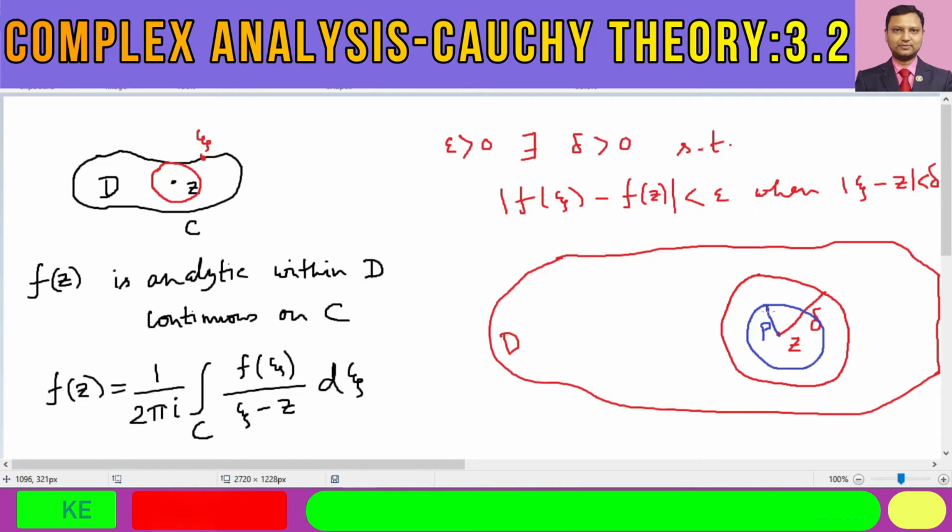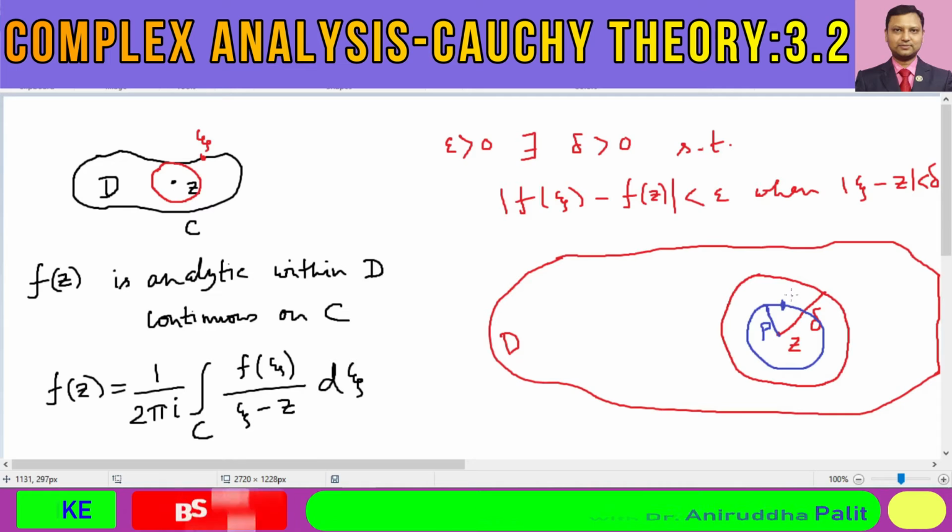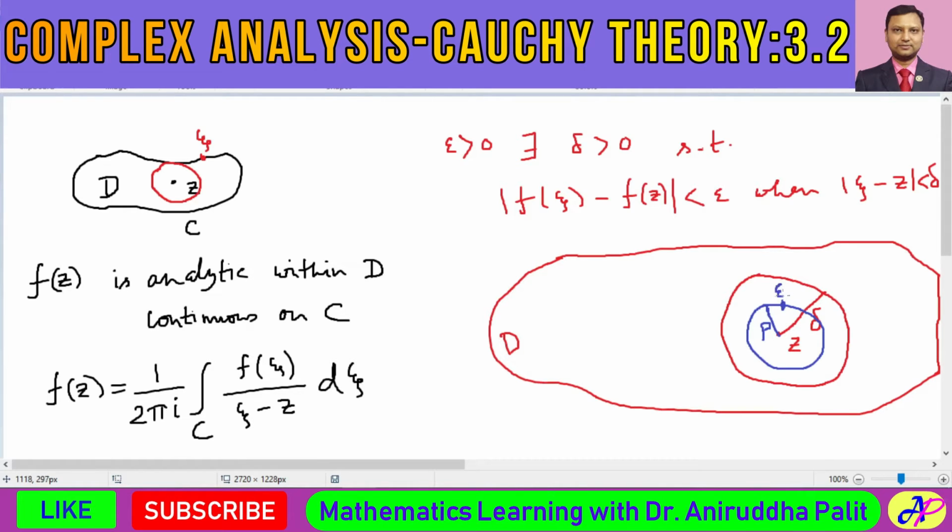Then you see over here for any point, if you consider any point xi on this kind of smaller circle, then what would be the equation of the circle?